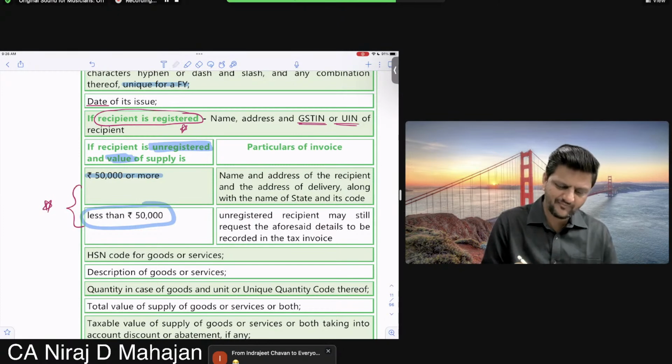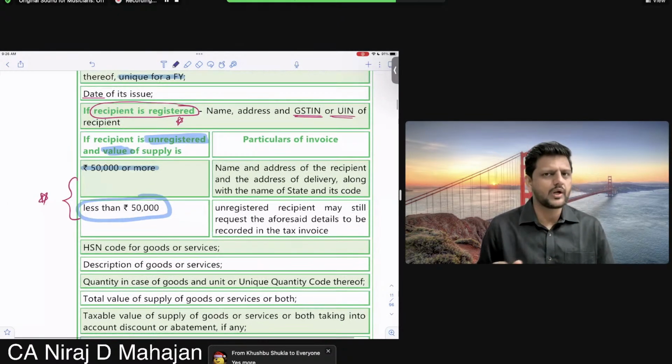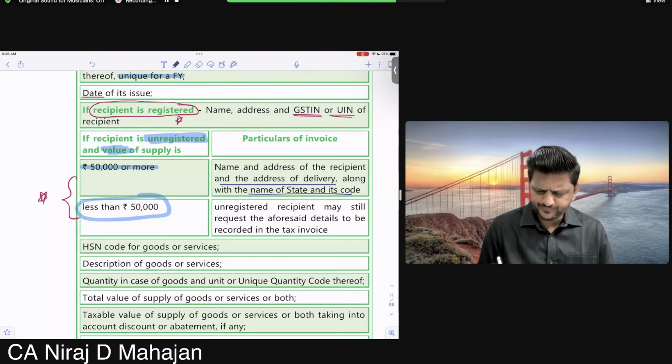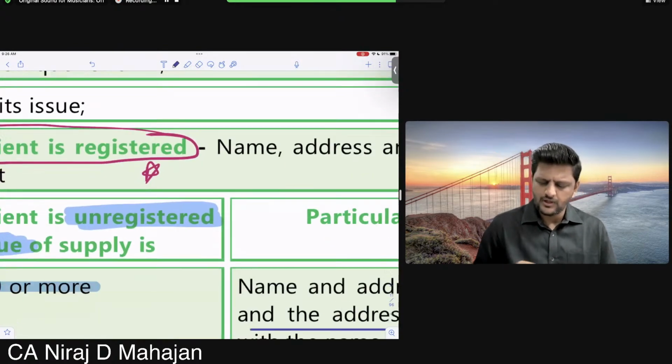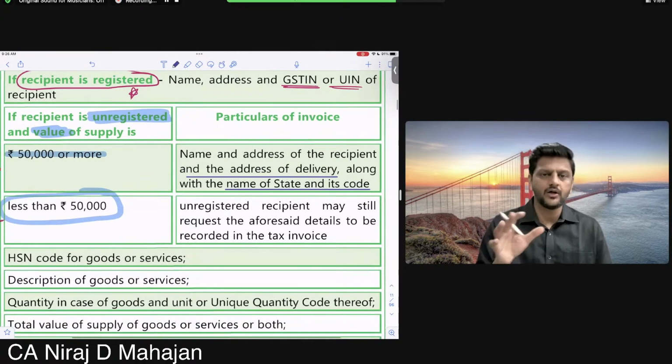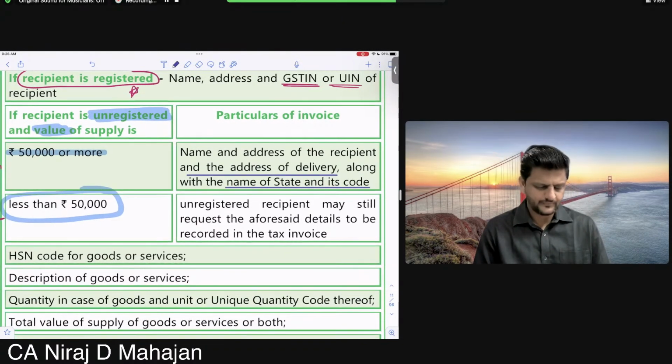The recipient is unregistered. What details do you require, children? Check: name and address of the recipient, and address of delivery along with the name of the state and its code. So again name and address we have here also. Accordingly, separately, what do we also need? Place of delivery along with the name of the state and its code.